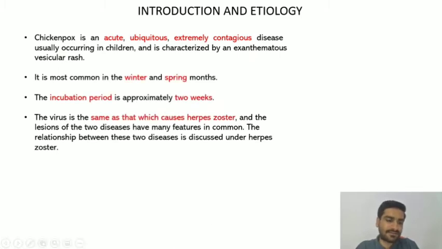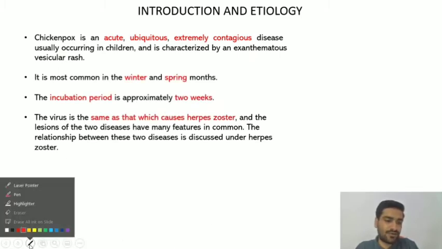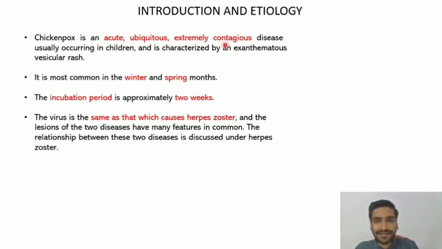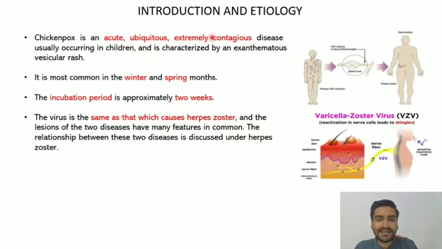So chickenpox, what is it? Again, it is an acute, ubiquitous, extremely contagious disease. What does that mean? It is acute, so it is going to act very fast. It is extremely contagious. That means it is going to spread very easily, and it usually occurs in children and is characterized by exanthematous vesicular rashes, right? So in this also you will see vesicle formation which will again rupture and lead to ulcer, right? So it is again an acute, extremely contagious disease seen in children characterized by vesicular rash formation.